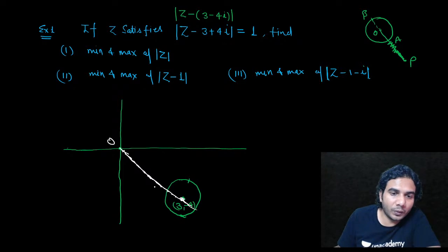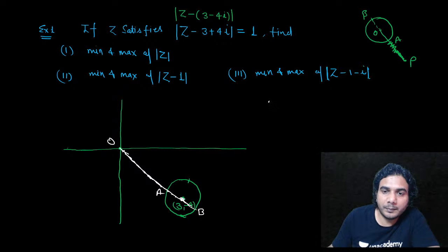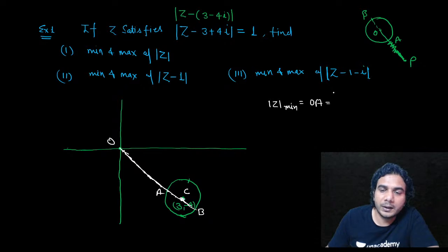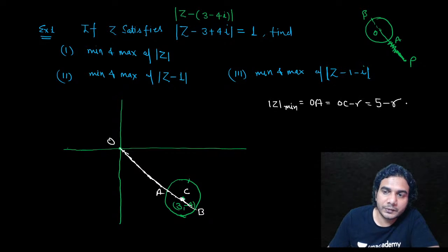So if this point is O, this point is A and this point is B, then mod of Z minimum is equal to OA. Let's take this point C, the center of the circle. That is OC minus radius. OC is 5, under root of 3 square plus 4 square, and the radius is 1, so it is going to be 4.